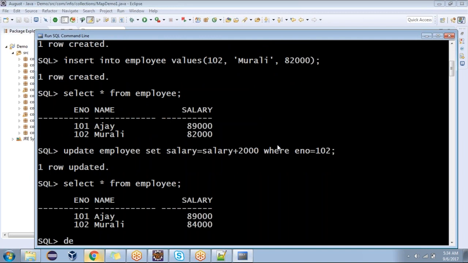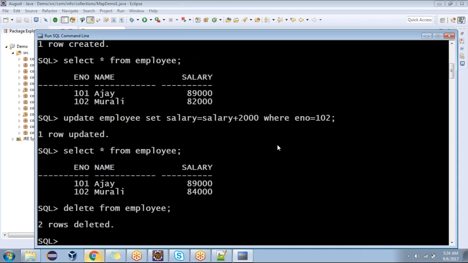Now look at select. 84,000. I want to delete. Delete from employee. How many records are going to be deleted? All of them. I want to delete only one record. Delete from employee where enum is equal to 101. We need to write a where condition. Yes, sir. All records are deleted. Okay, exit, commit.